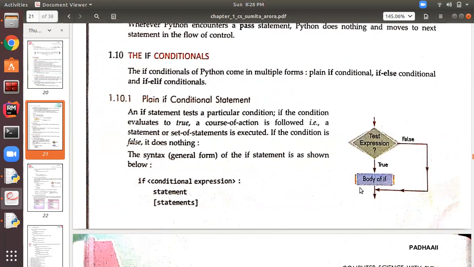the body part of the if is skipped and it comes out of the if statement and nothing happens. So this is the syntax, as I told you: if conditional expression, then statement, or group of statements. Okay, now next type of